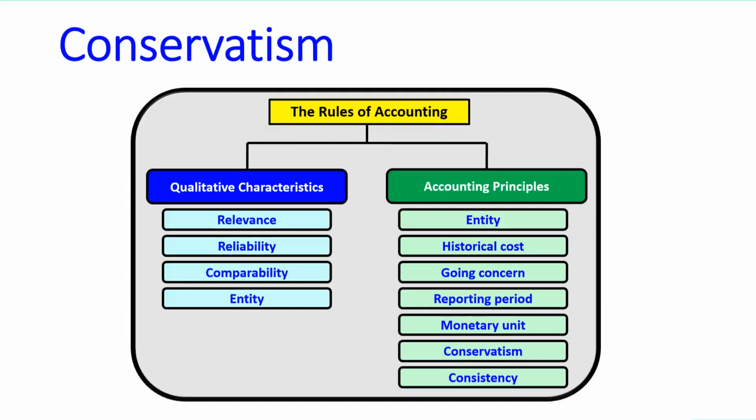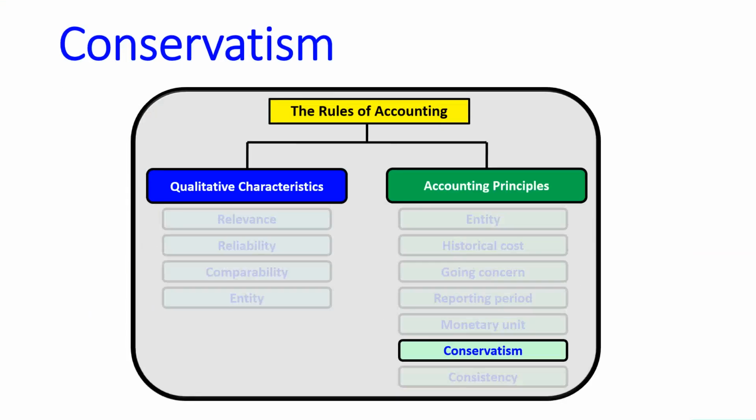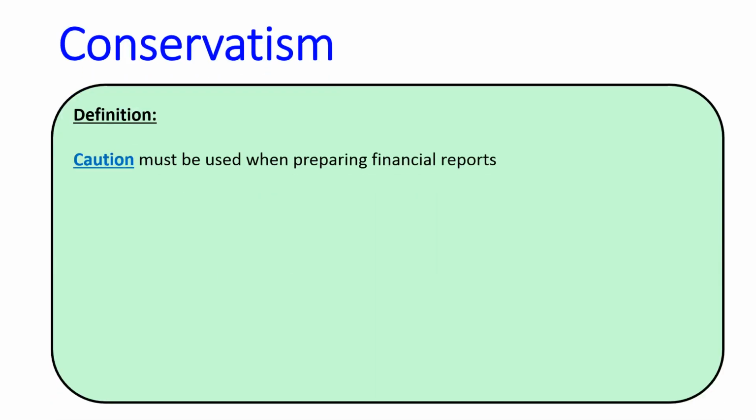Conservatism is an accounting principle that really touches a lot of the subjects that we do throughout the year. So we're going to have a look at a few different examples for conservatism because it does impact so many other topics, the way we record things. It's all reflected in conservatism. So what does it mean?